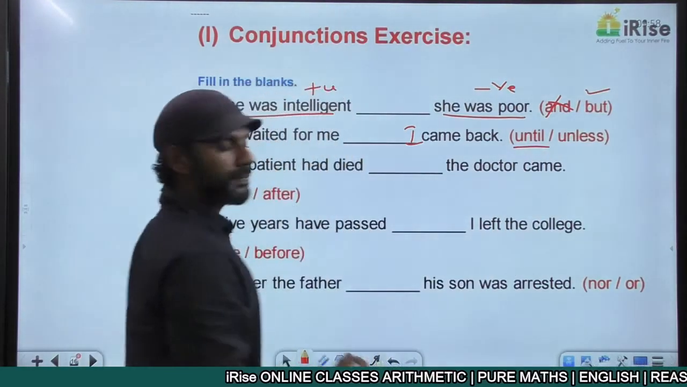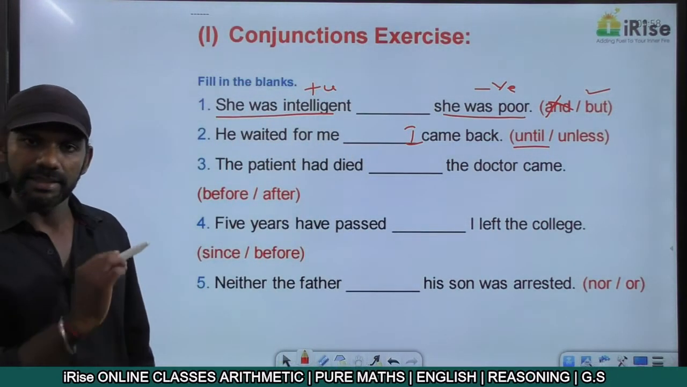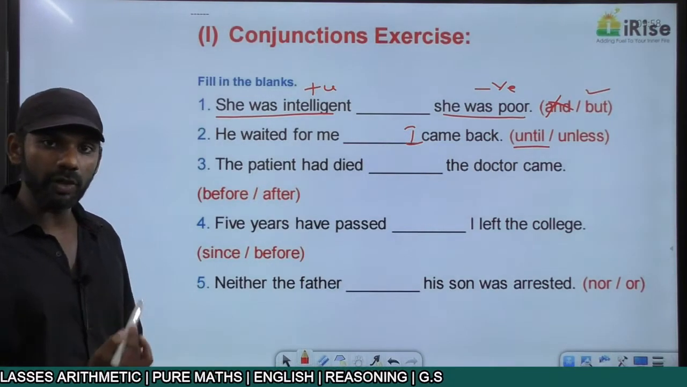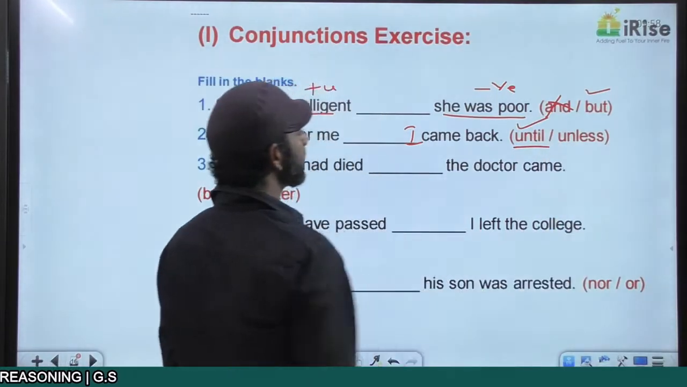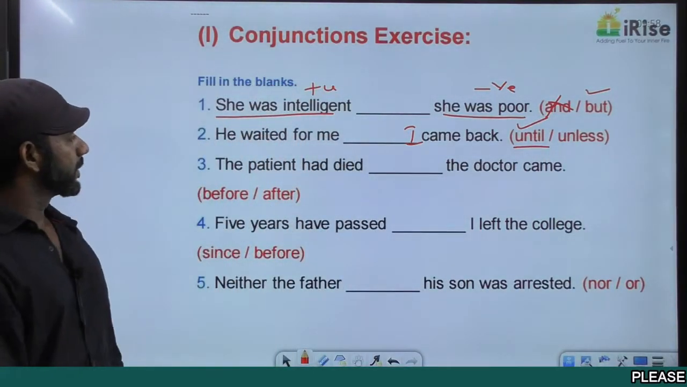Until denotes time, unless is for a condition. In this sentence, we have two ideas denoting time, so it must be until. He waited for me until I came back. Come to the third one.